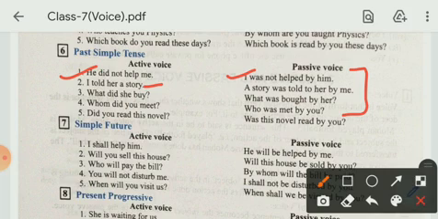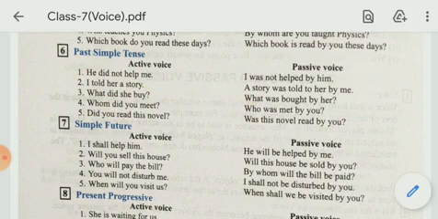What did she buy? What was bought by her? Whom did you meet? Who was met by you? Here whom word is given, so you will change it into who. Did you read this novel? Was this novel read by you?